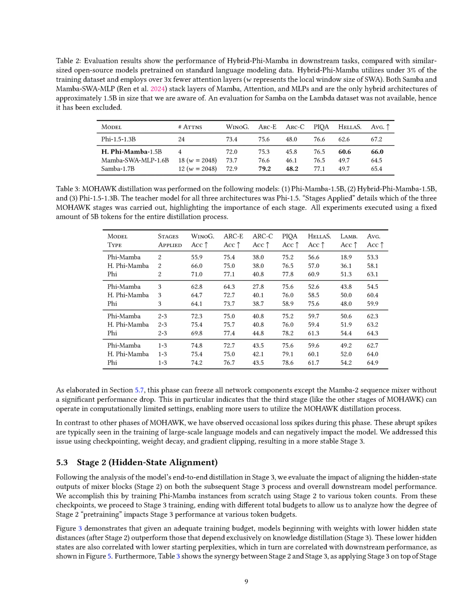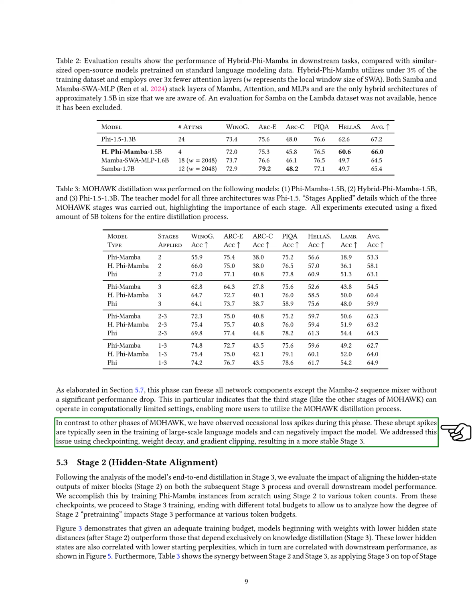Section Summary. In this section, we empirically validate that our MOHAWK framework outperforms previous subquadratic models in downstream tasks while using significantly fewer resources. We detail the distillation process of the Phi 1.5-1.3B model into Phi Mamba 1.5B and hybrid Phi Mamba 1.5B, highlighting the importance of our three-stage approach, particularly the end-to-end alignment in Stage 3, which enhances performance across architectures.